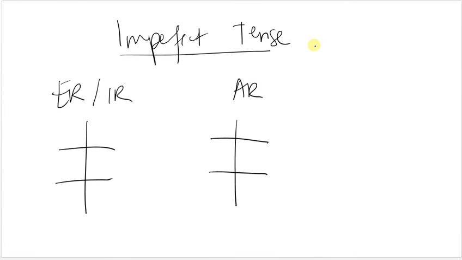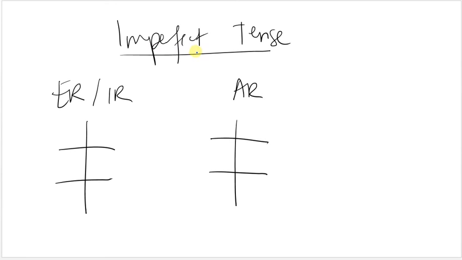Okay, so remember that in Spanish, there are two ways to talk about the past. In English, we really only have one, so sometimes this can be super complicated for us. But of course, to native speakers, it makes complete sense. The first way that we have to talk about the past is the preterite tense, which we've already done. So now we're going to use the imperfect tense.